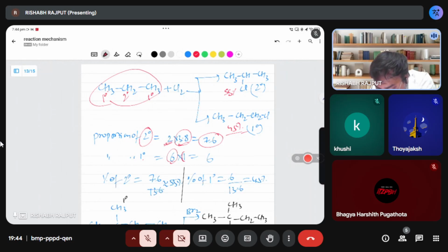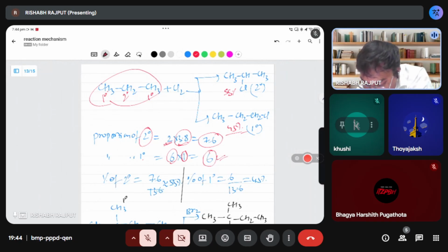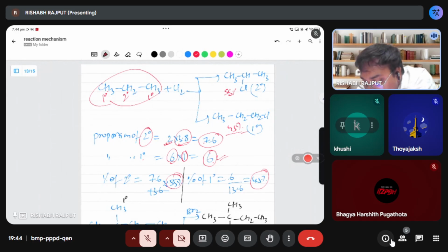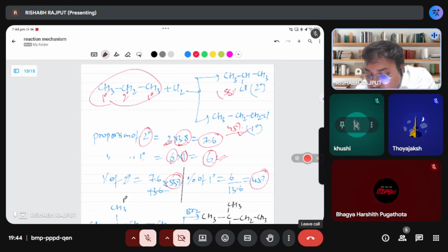And the 1 degree carbon has constant 1. Just multiply 6 into 1. You will get 6. Now you will get the percentage: 7.6 divided by 7.6 plus 6. It will come 13.6. Multiply by 100, you will get 55%. And you will get here 45%. Means for 1 degree you will get 45%. For 2 degree you will get 55%. That is why this is major, this is minor.